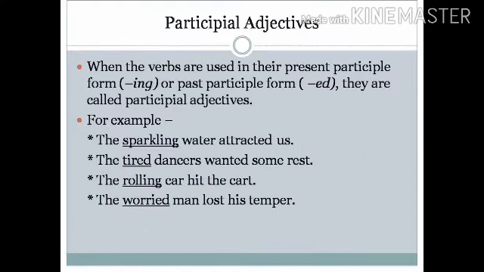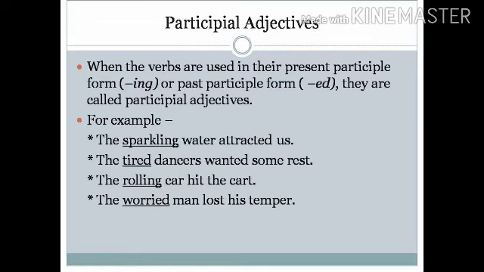Next type is participial adjectives. When verbs are used in their present participle form, that is, adding ing as the suffix, or past participle form, that is, adding ed as the suffix, they are called participial adjectives. Let's see some examples. The sparkling water attracted us.